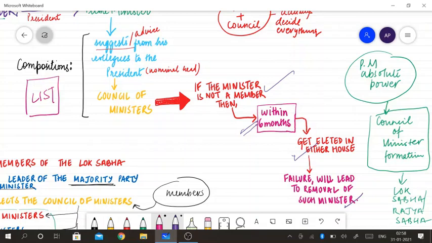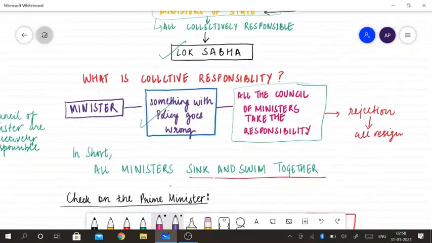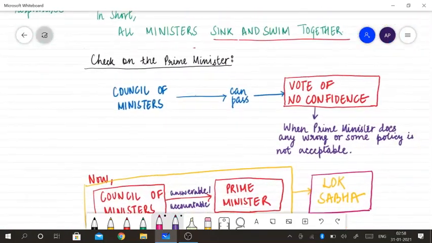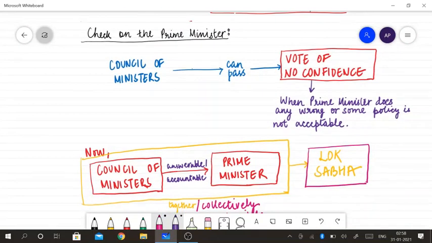Otherwise, his appointment will become invalid if he is not elected within 6 months as a member of Lok Sabha or Rajya Sabha. Now, there are so many powers with the Prime Minister, so it is possible that the Prime Minister could misuse the power. So in this parliamentary system, we have a check on the Prime Minister.